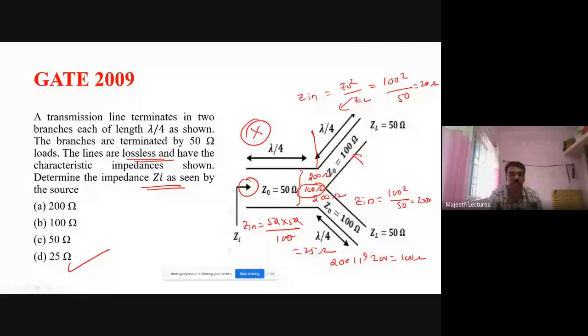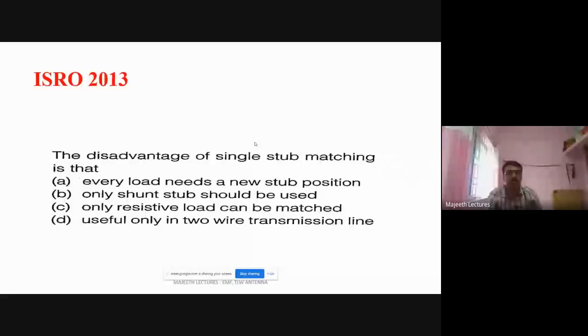Okay. Now we go to stub matching. Stub matching also we should know very clearly. What are the things we must know about stub matching? Stub matching is used for impedance matching. Please remember.